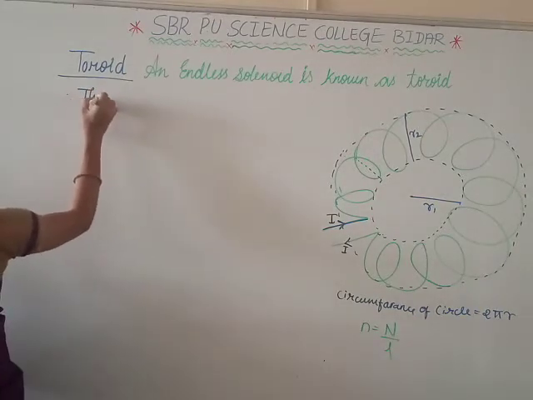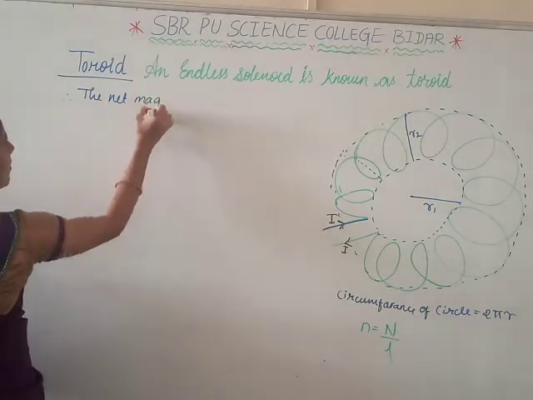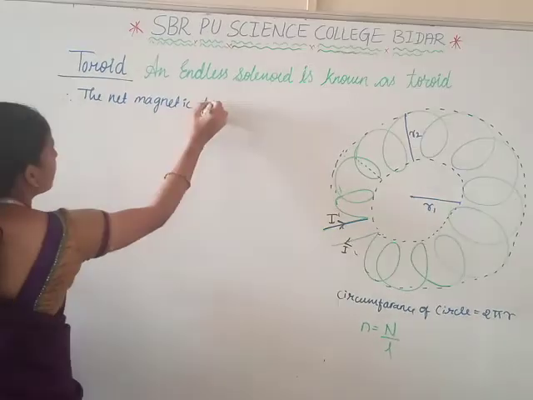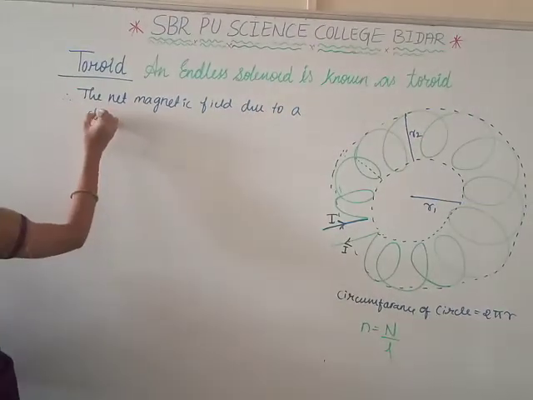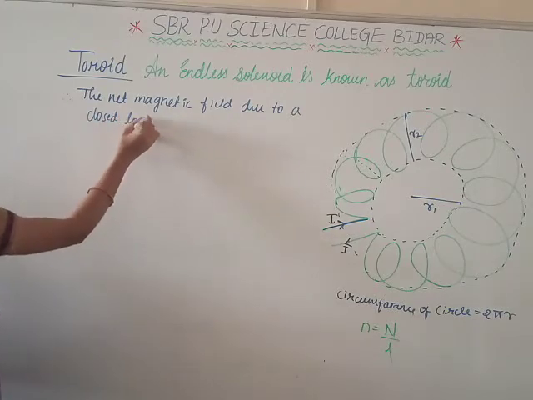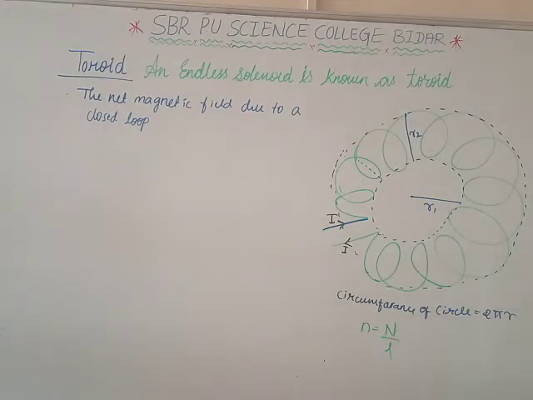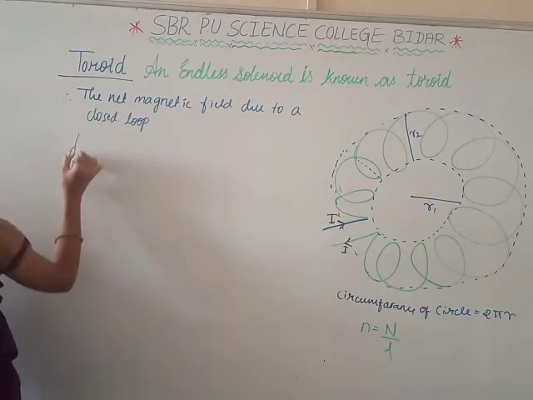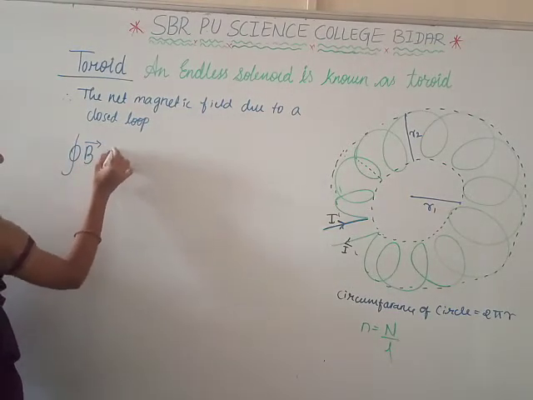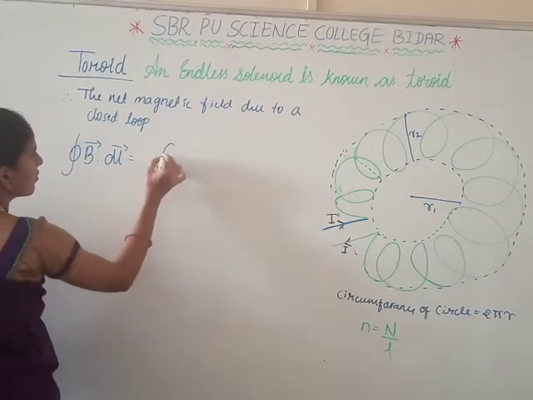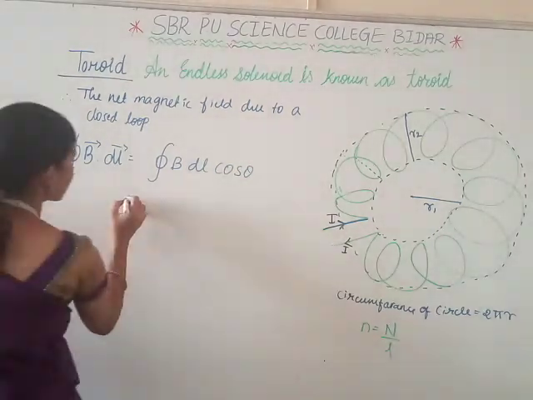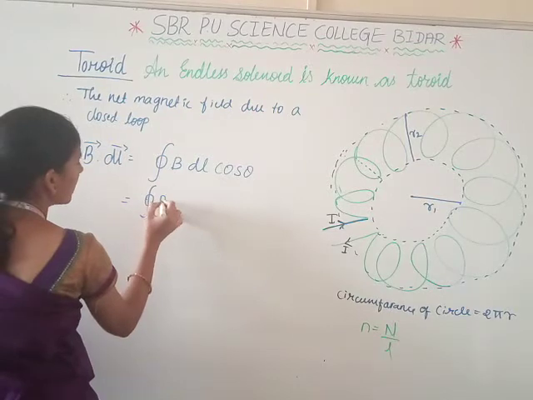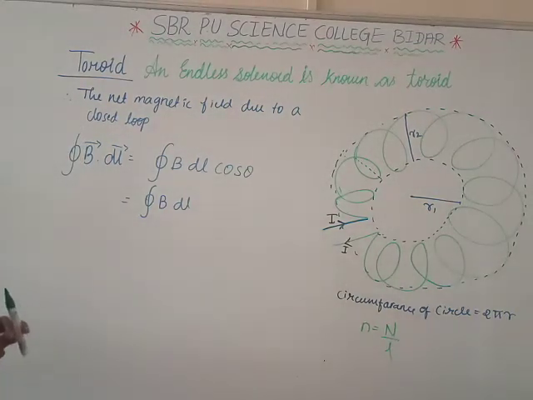To find the net magnetic field due to a closed loop, we know the equation: the closed integral of vector B dot dl is equal to the closed integral of B into dl into cos theta. Here we have to find the theta value. What is theta here?